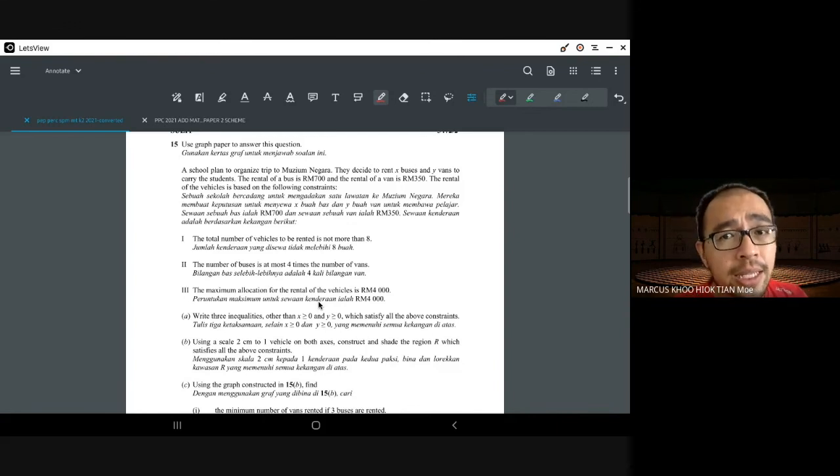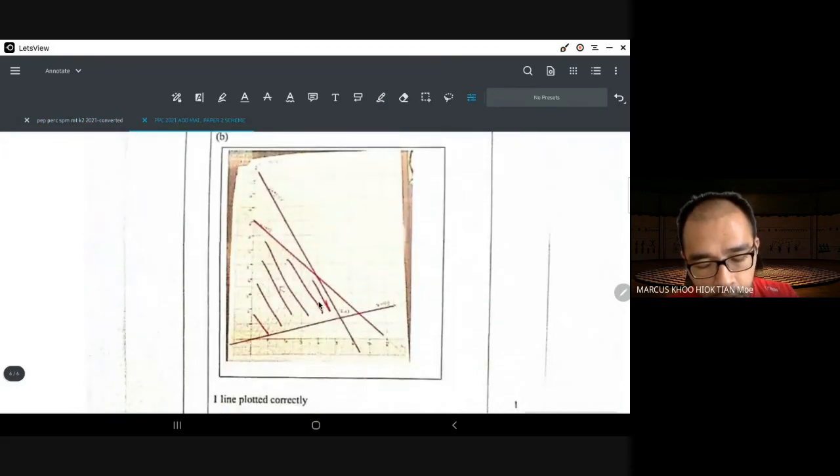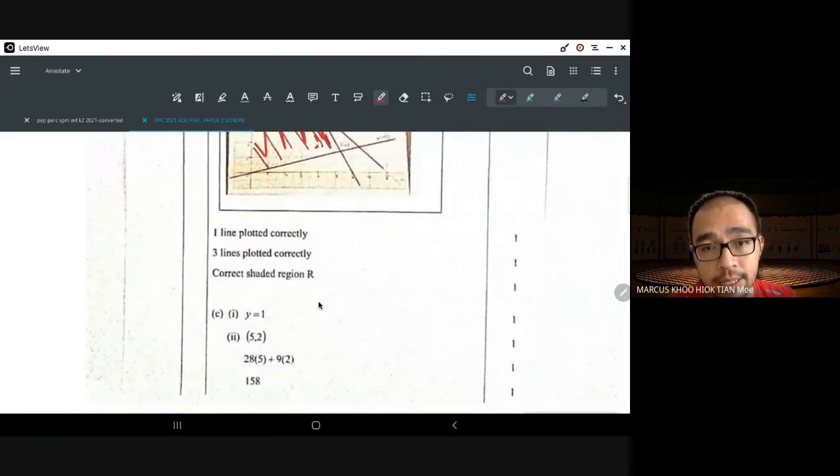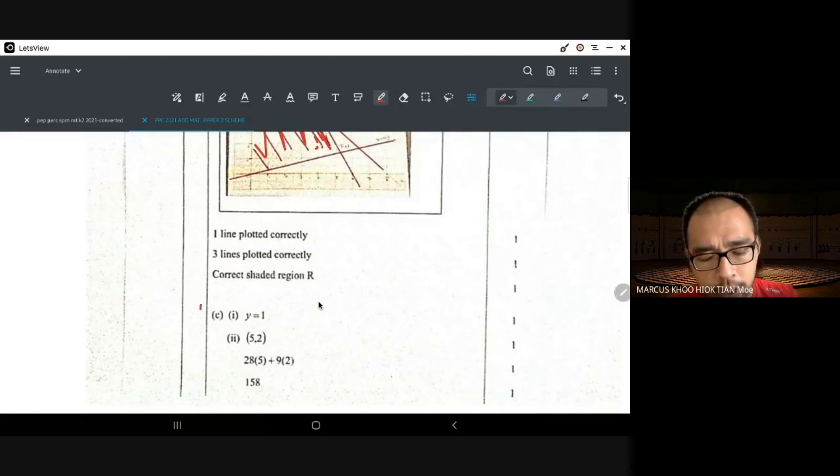This question is quite easy actually, because you just have to make sure that you draw the 3 correct graphs. When you draw 3 correct graphs and shade the correct region, then you get about 6 marks already. Even if you ignore the last 4 marks, you still have that 6 marks over there.